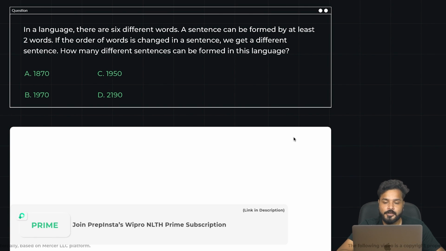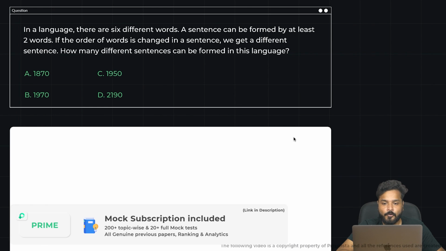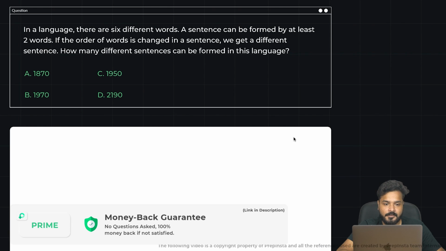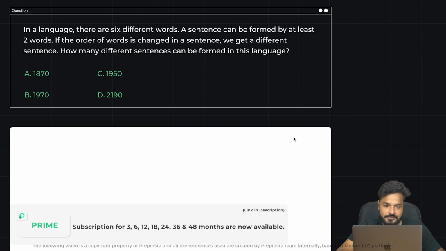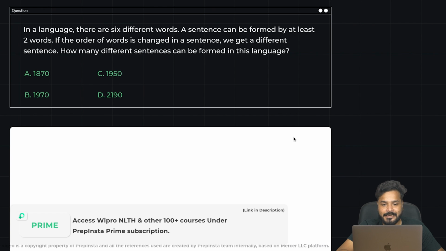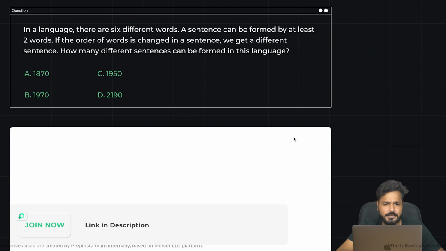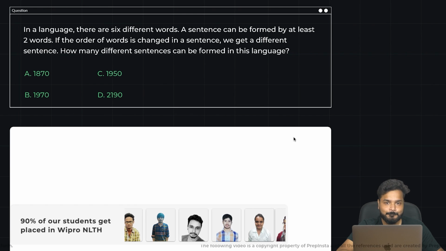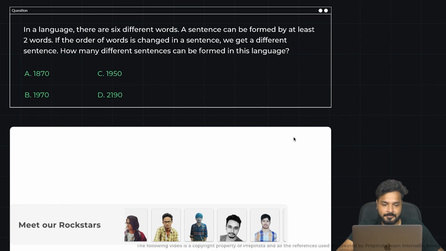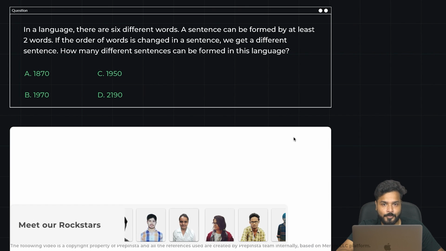Okay, talking about the next problem. In a language, there are 6 different words. A sentence can be formed by at least 2 words. If the order of words is changed in a sentence, we get a different sentence. How many different sentences can be formed in this language? A question from permutation and combination, right? Selecting and then arranging. Selection plus arrangement. That is what permutation is, right? Please pause the video, guys, and start solving this on your own because this is an interesting problem.